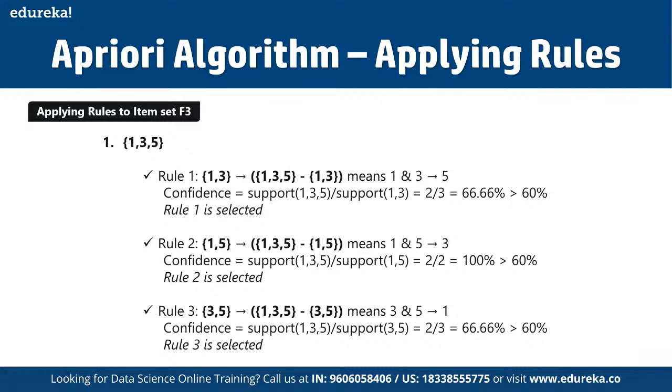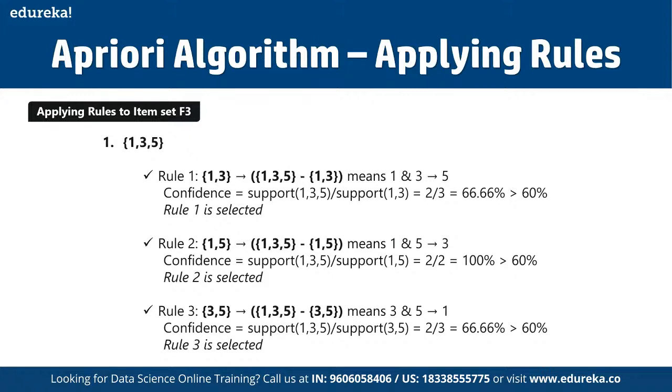In rule 2 we have 1, 5 recommending 1, 3, 5 minus 1, 5. That means if someone is purchasing 1 and 5, then they have a good possibility of going for 3 as well. For finding the confidence, we simply divide the support of 1, 3, 5 by the support of 1, 5. That's 2 by 2, which translates to 100%, and which is much greater than 60% as well. And in the same way in rule 3, we have 3, 5 recommending 1, 3, 5 minus 3, 5.